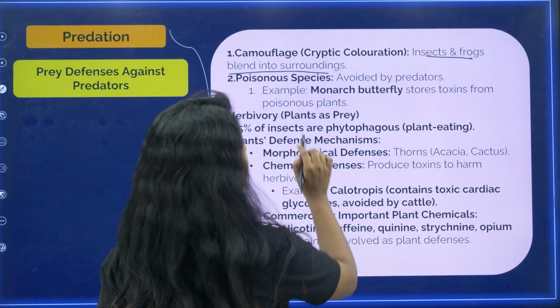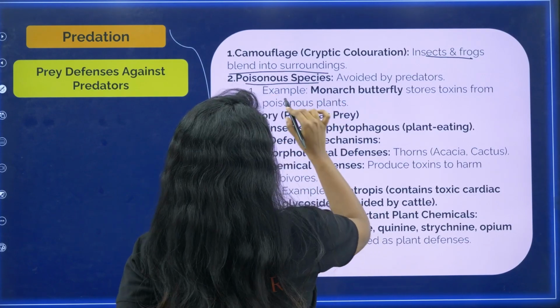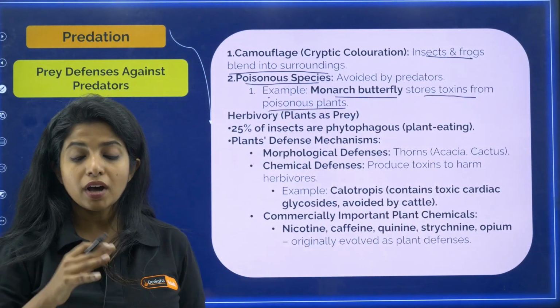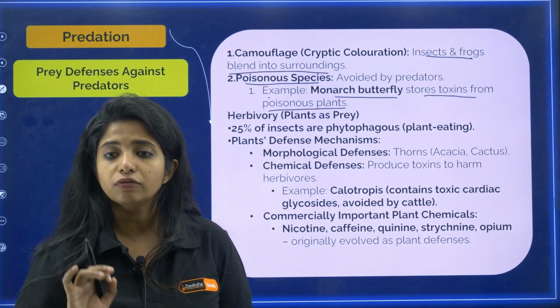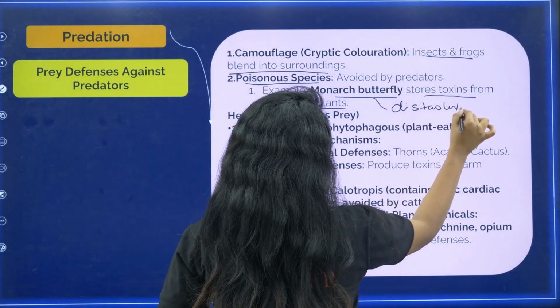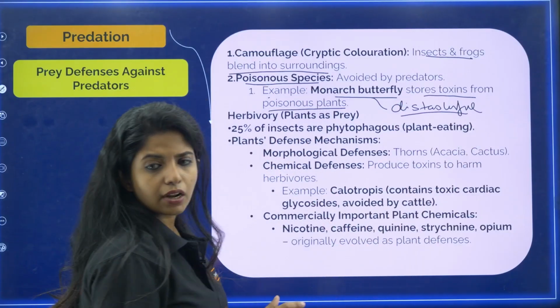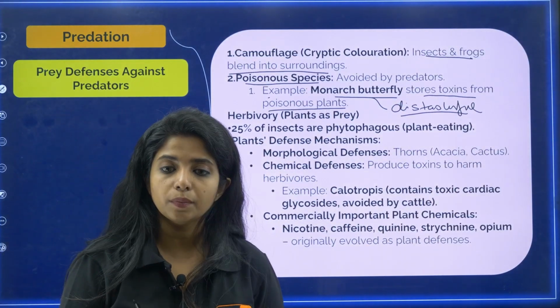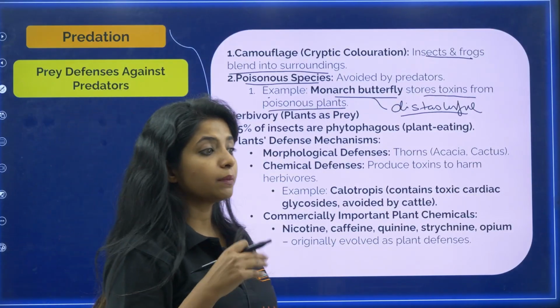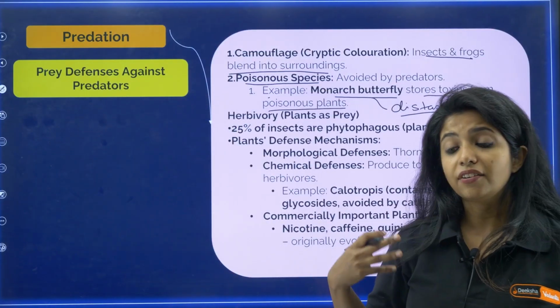Now there are poisonous species of organisms as well. For example, the monarch butterfly stores toxins from poisonous plants. It is highly distasteful, my dear children. It does not taste good at all. What is the reason behind it? Basically in its larval stage, it feeds on a plant that releases toxins.